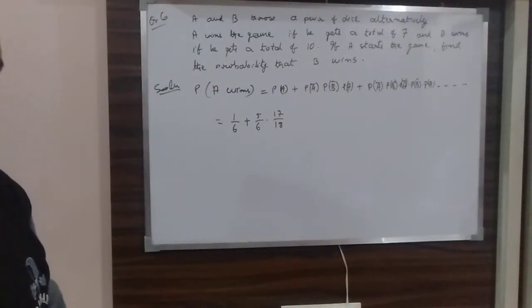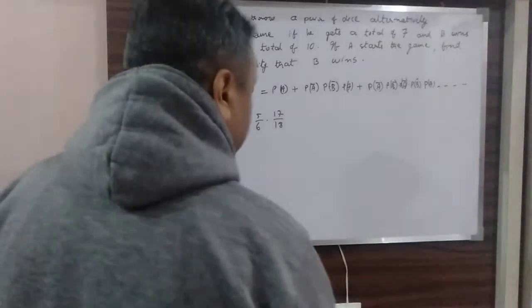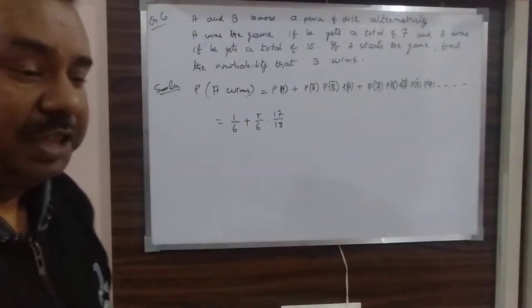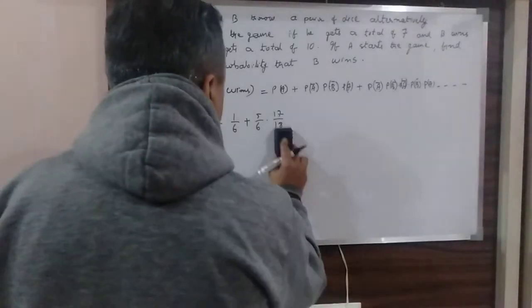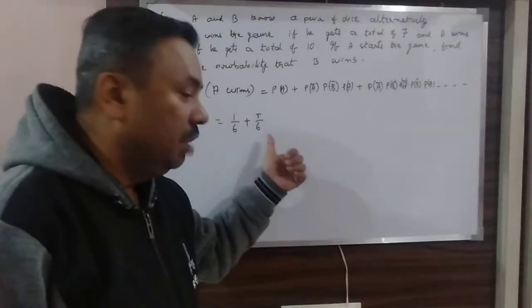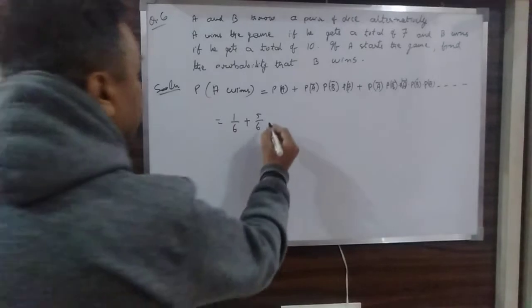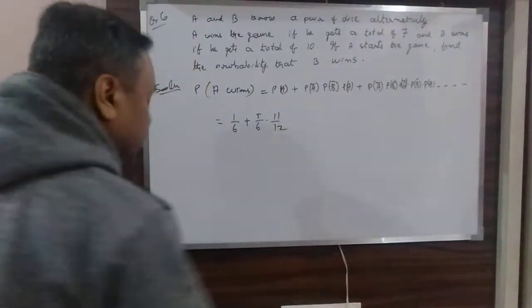Okay, 1 by 18 or 1 by 12 it was? It should be 1 by 12, I think. It was 3 by 36 now, so it will be 1 by 12. So sorry, I'm sorry, just change in the previous part of this. It was not 1 by 18, it should be 1 by 12. So it will be now 11 by 12.